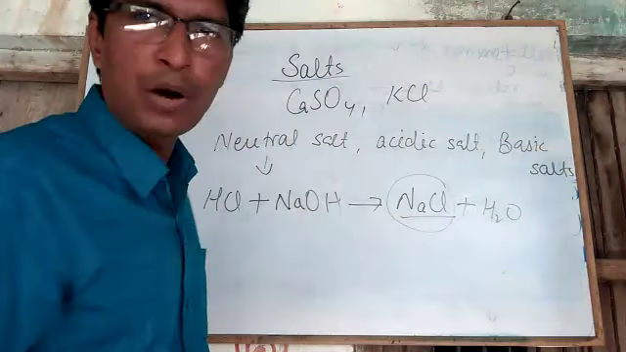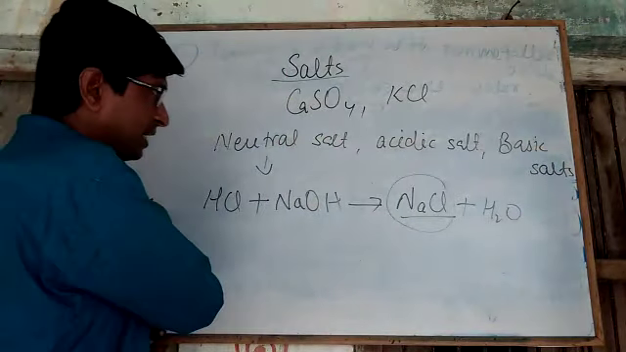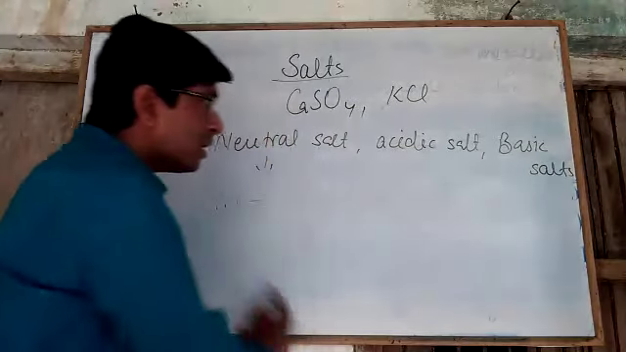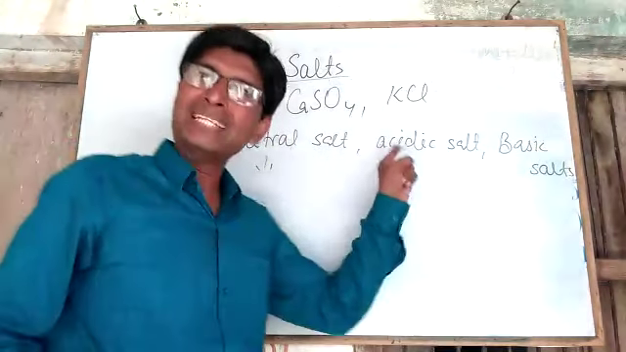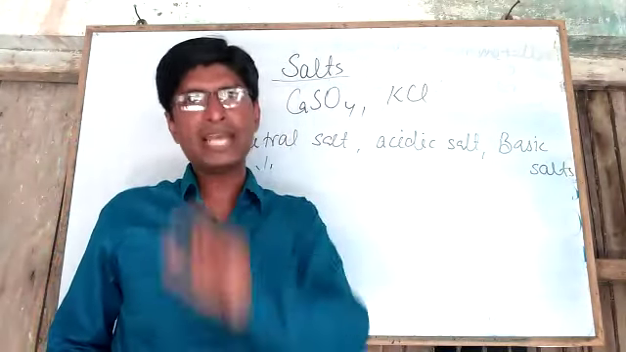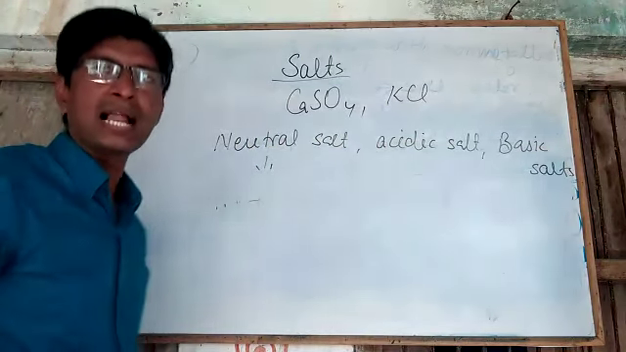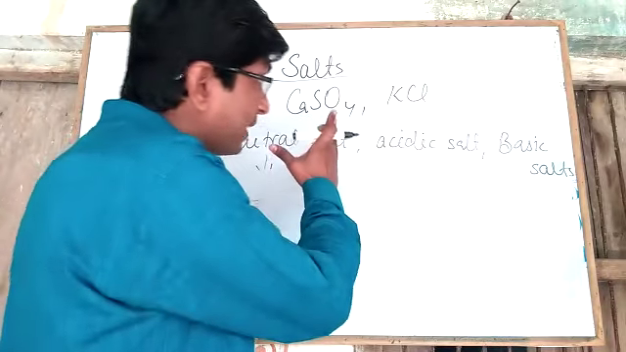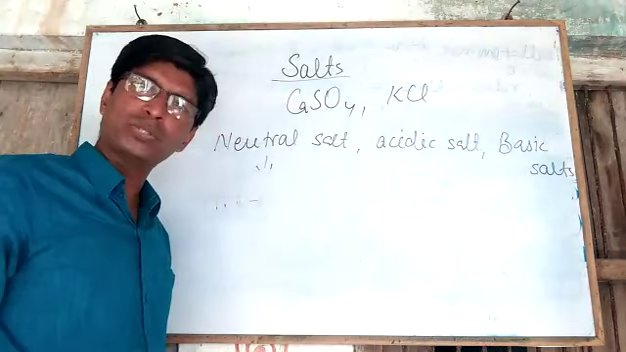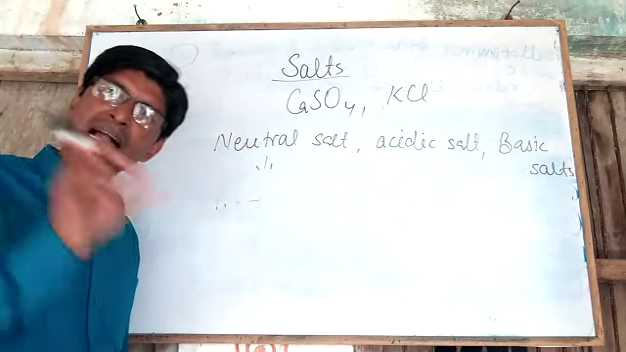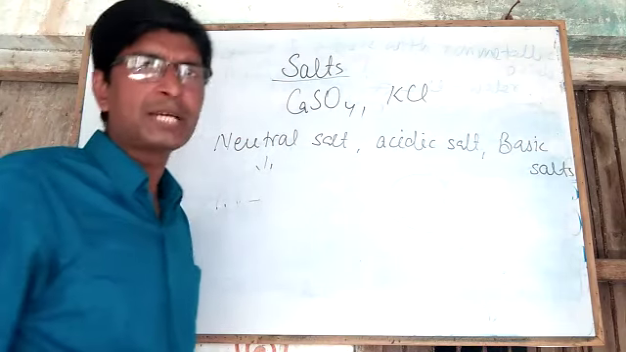Now we will discuss acidic salt. Dear students, the salt formed by the combination of a strong acid and a weak base is called acidic salt. It means when a strong acid reacts with a weak base, the salt formed will be acidic salt.